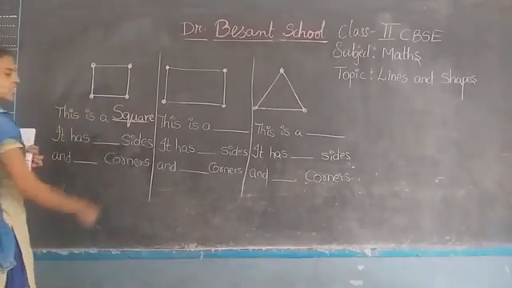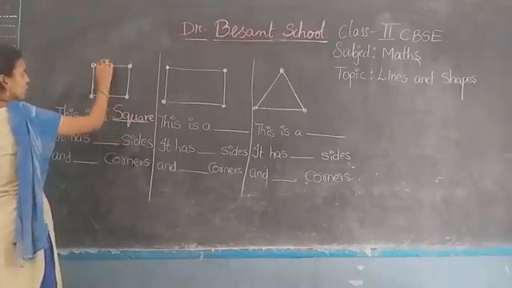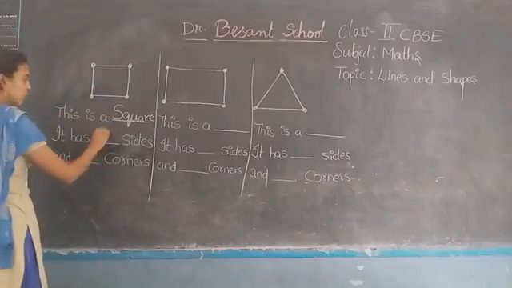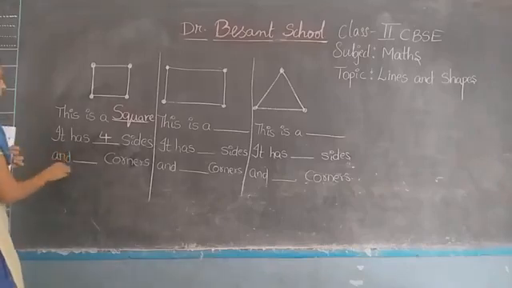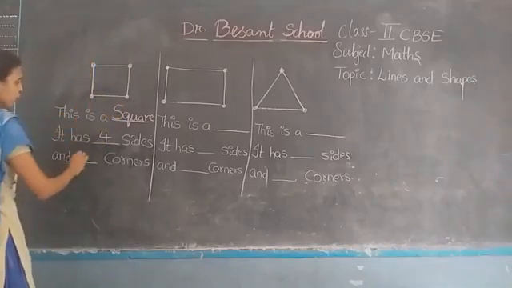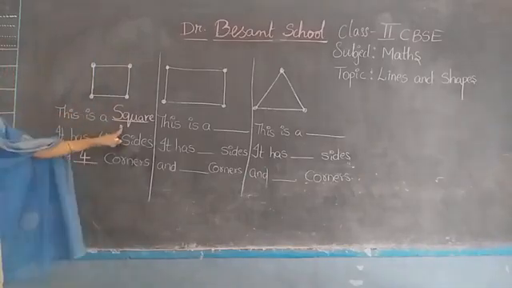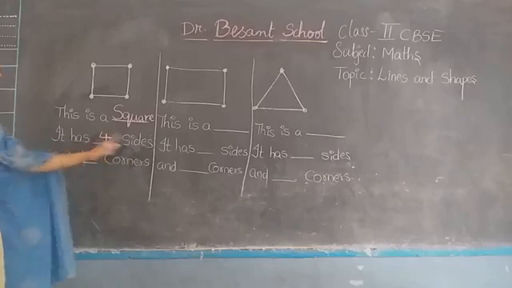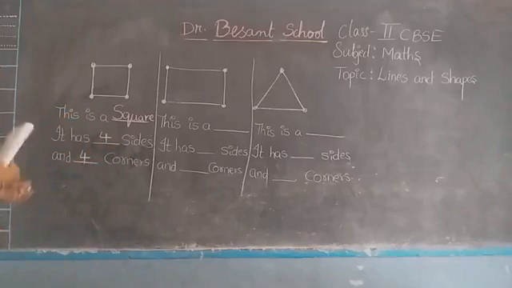So it has how many sides? Yes, 1, 2, 3 and 4. So write down 4 in the second blank. It has 4 sides. Next one. And how many corners it has? 1, 2, 3 and 4. So write down 4 in that blank. So this is a square. It has 4 sides and 4 corners. So write down the answers in the blanks provided for you.